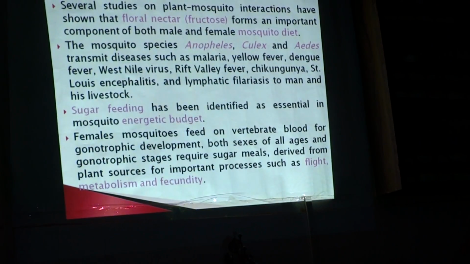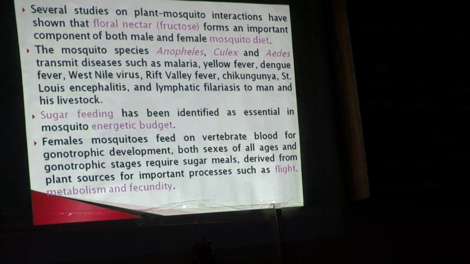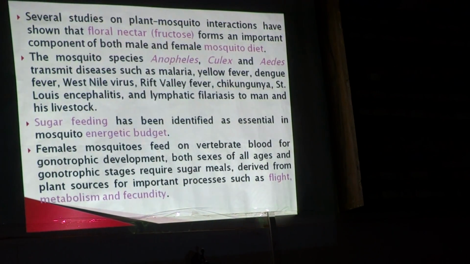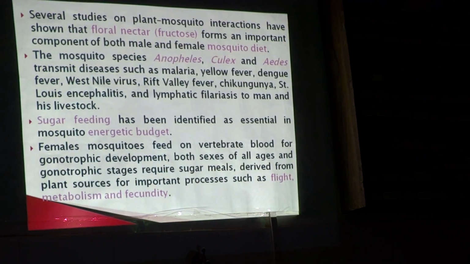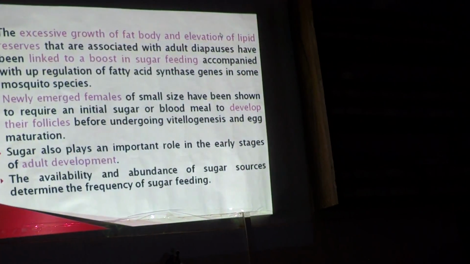Floral nectar, that is fructose, forms an important component of the male and female mosquito diet. Anopheles, Culex and Aedes are some mosquitoes that transmit many diseases such as malaria, yellow fever, dengue, etc. Sugar feeding is essential in the mosquito's energetic budget. The mosquitoes require sugar for flight, metabolism and fecundity.